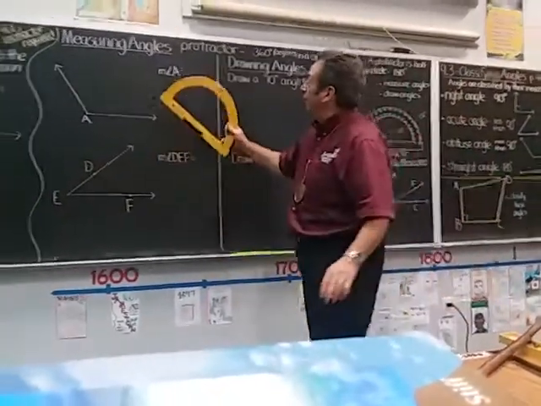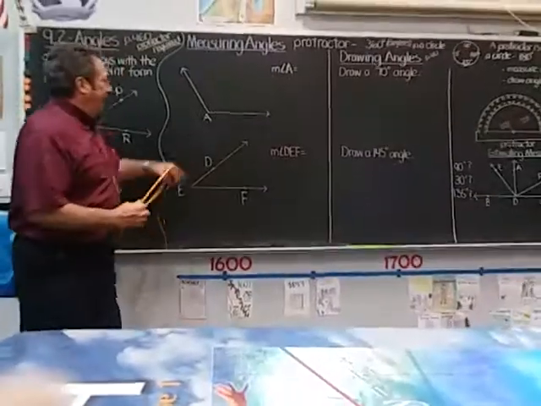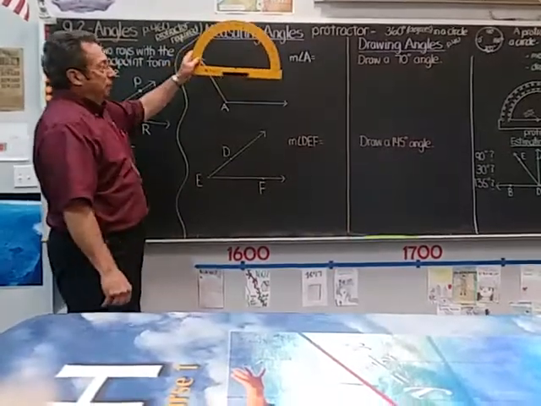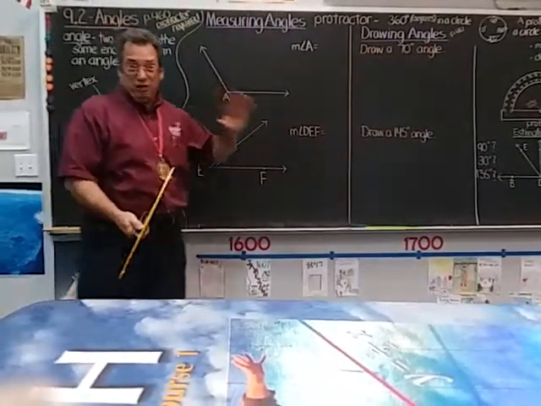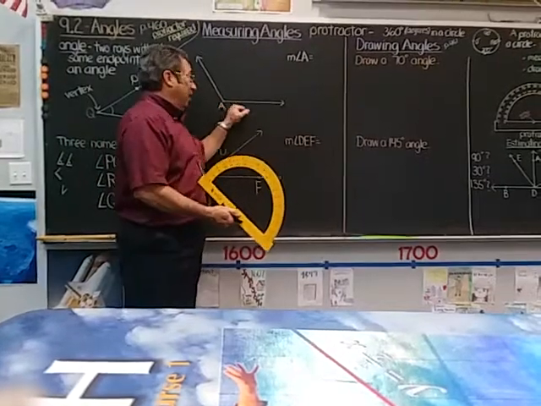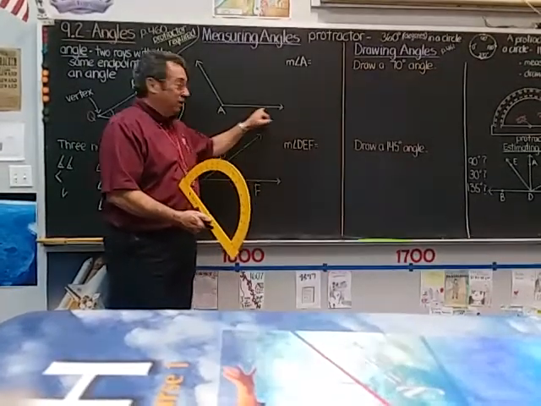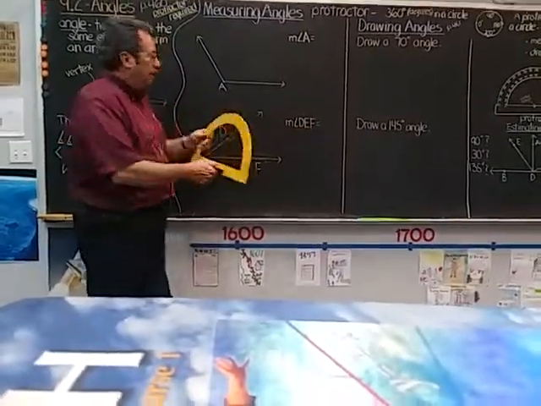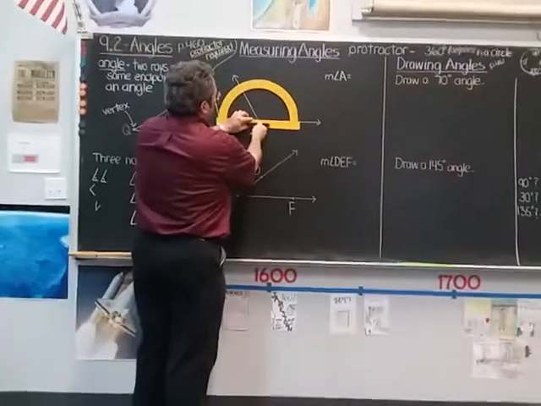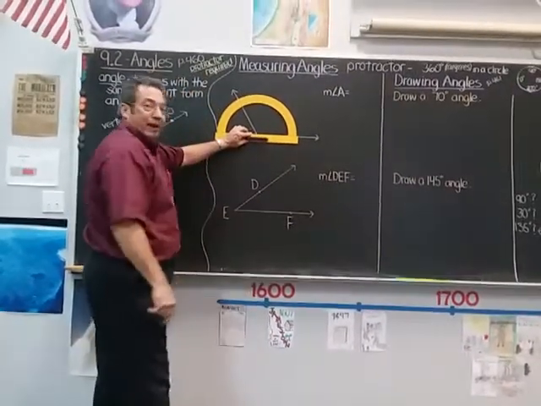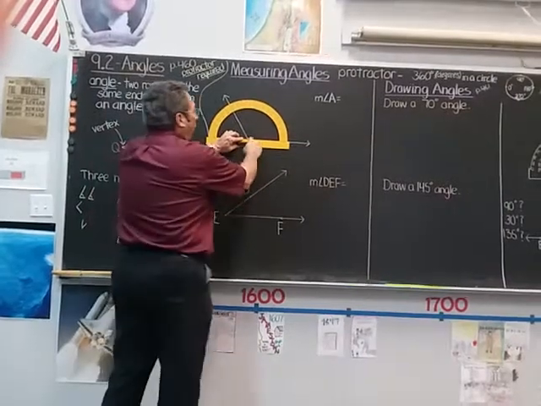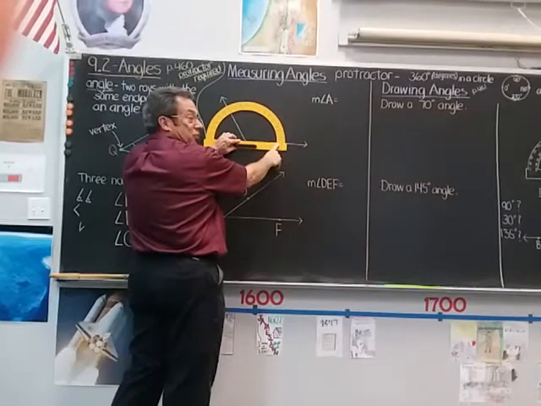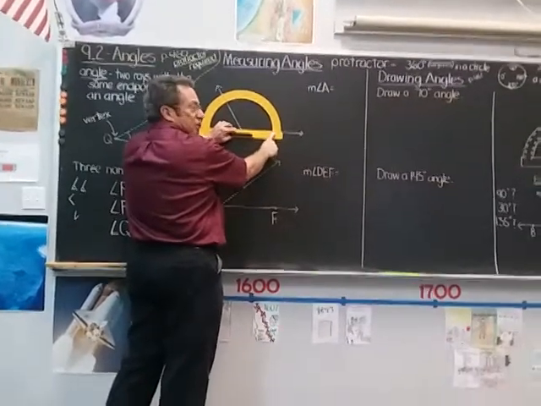Well, let's practice measuring some angles here. First off, I'm going to start with finding the measure of angle A. So here's angle A. The first step is I take the protractor and I choose one of the rays. Mr. Frazier always chooses the ray that goes parallel with the ground, in other words the ray that's horizontal. That's the one I want to choose first. So I put the vertex, A, right there in the vertex notch, and then I point the ray that I chose, the one going this way, at 0.